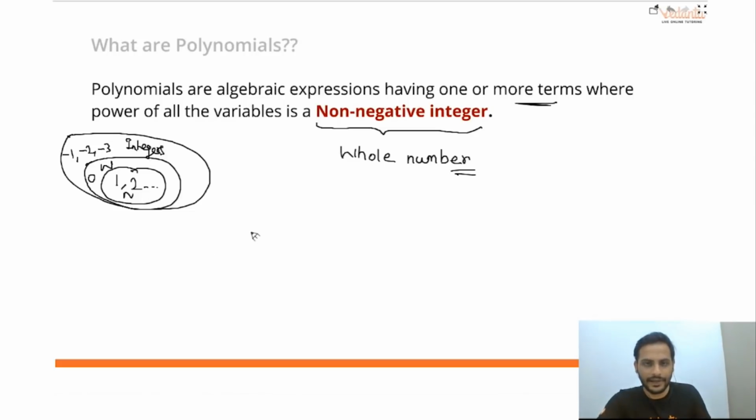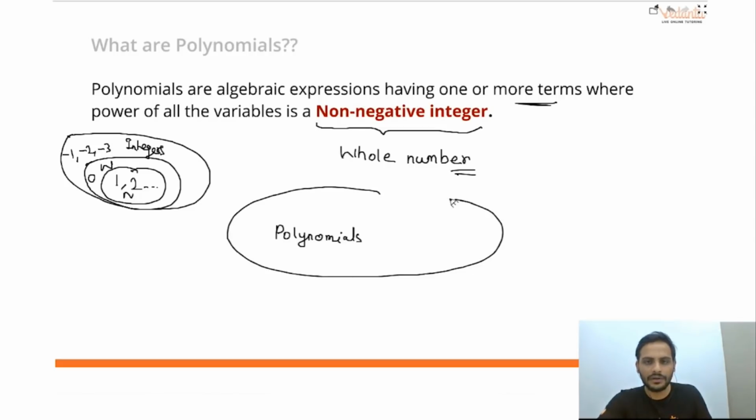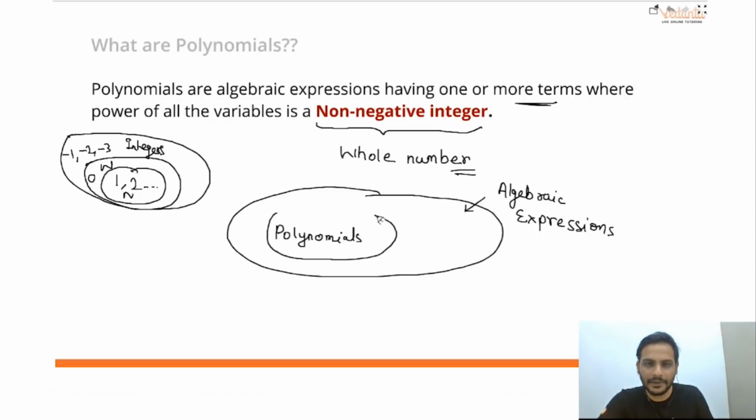Similarly, we have polynomials, and then we have algebraic expressions as well. Suppose this whole set is the algebraic expressions. In these algebraic expressions, only some of them will be polynomials. Which of these algebraic expressions will be polynomials? Those where the power of the variables, whatever variables you are using, is a non-negative integer.